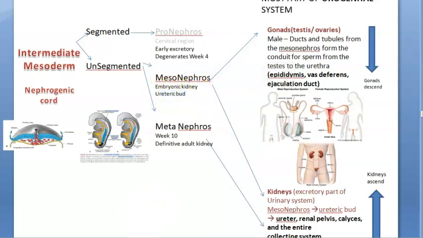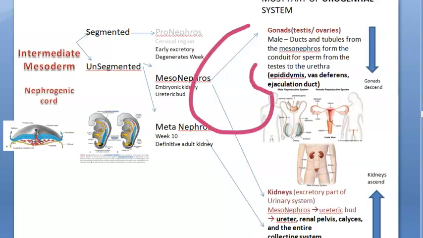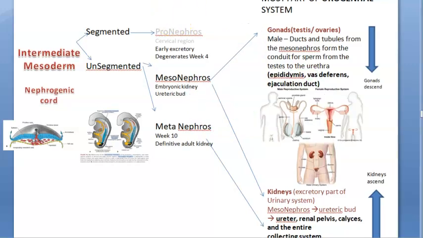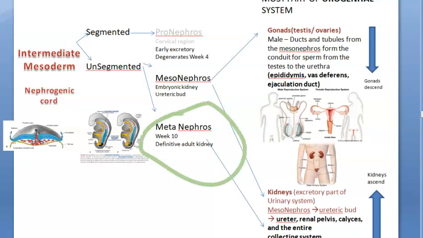So from your kidney, whatever comes out, if this is the kidney, all the collecting ducts, the calyces of your kidney, and then your ureter, all this part is from your ureteric bud. But the actual nephrons, the ones that do the urine formation, come from the metanephros. Metanephros is what?